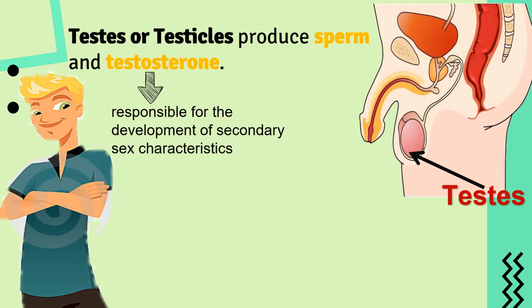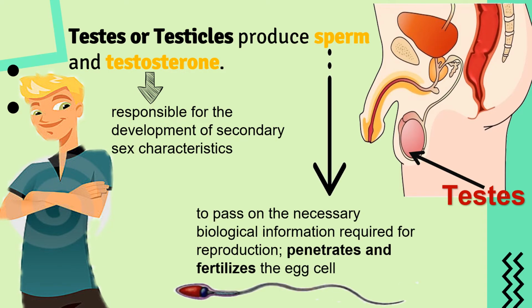What are these secondary sex characteristics for males? It could be the broadening of their shoulders, their height, the pubic hair which grows in some parts of their body, and of course their voices. We notice that boys or males usually tend to have a deeper voice as they are growing up.